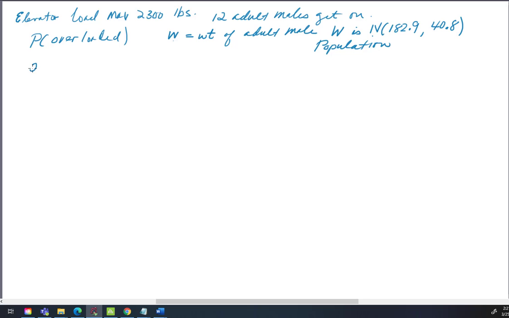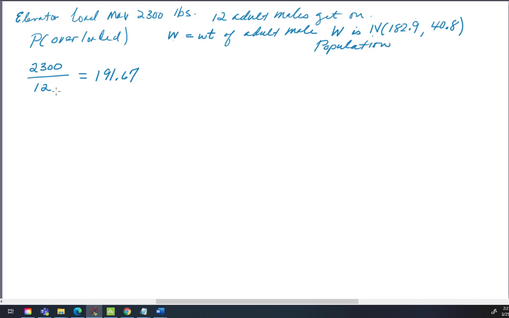We've got a load limit of 2,300 pounds, and we just put 12 men on the elevator, and so 2,300 divided by 12 is 191.67.